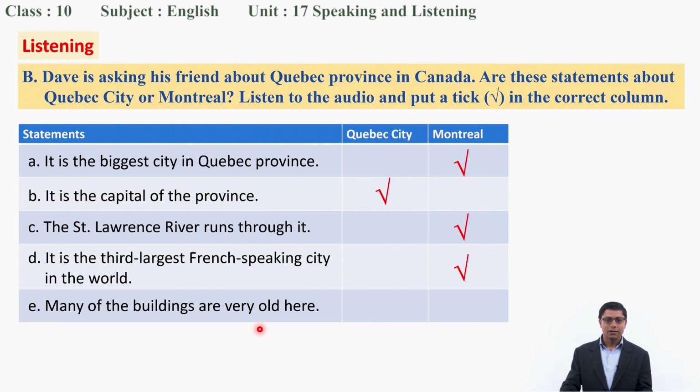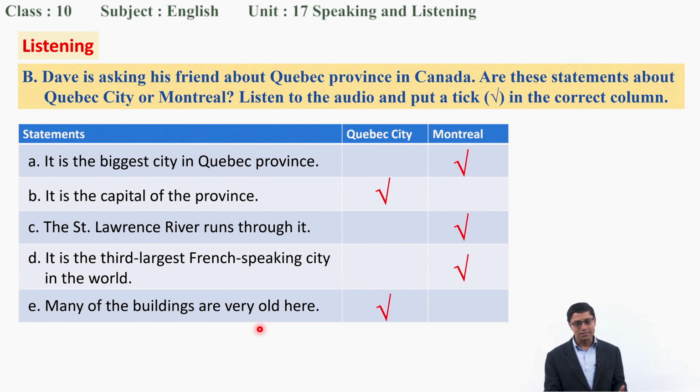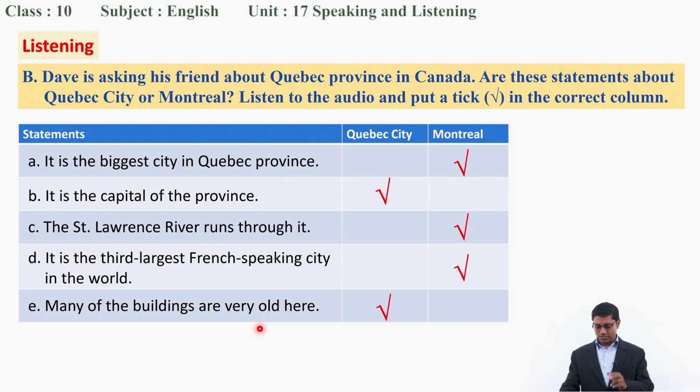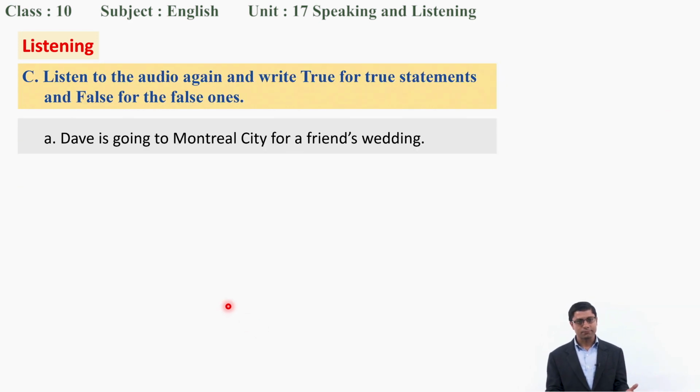So see. So which city has old buildings? Okay, certainly it's Quebec City. That's good. Quebec City is the right answer. Now let's discuss exercise C, true or false. Okay, so our first statement is, Dave is going to Montreal City for a friend's wedding. Is it so? What did you write, true or false?